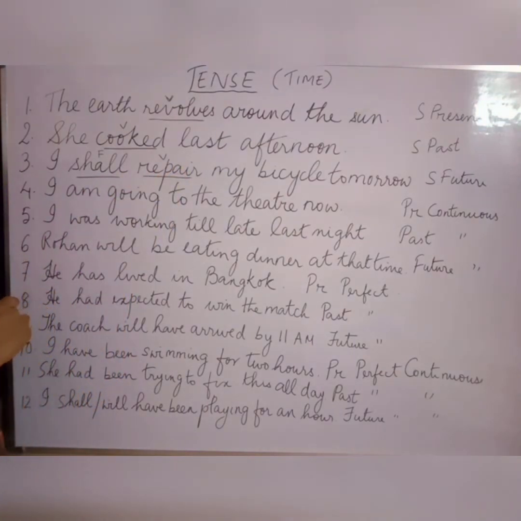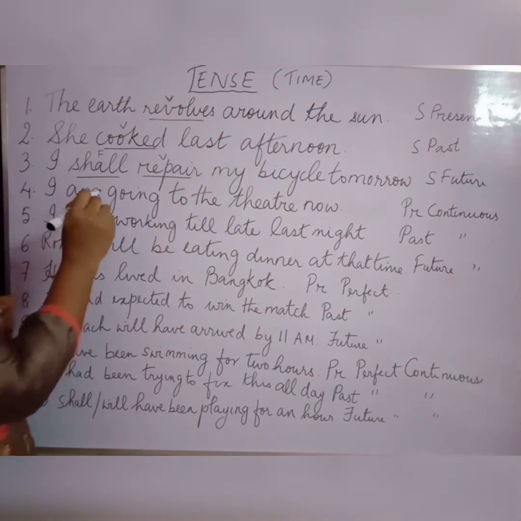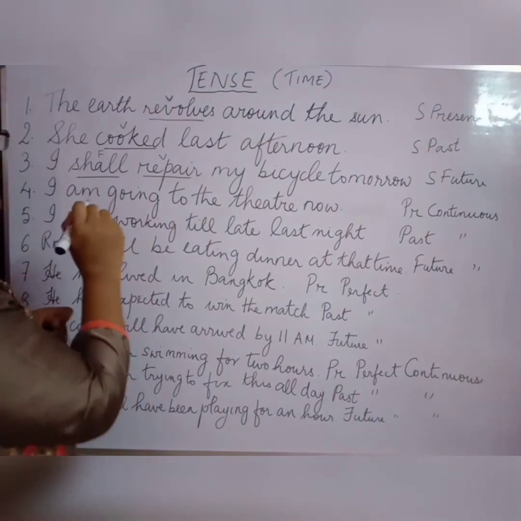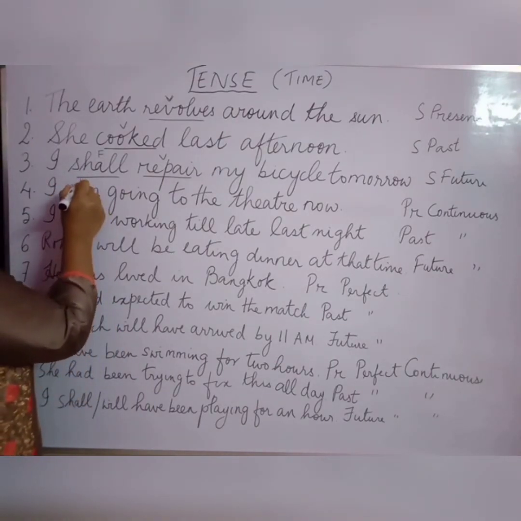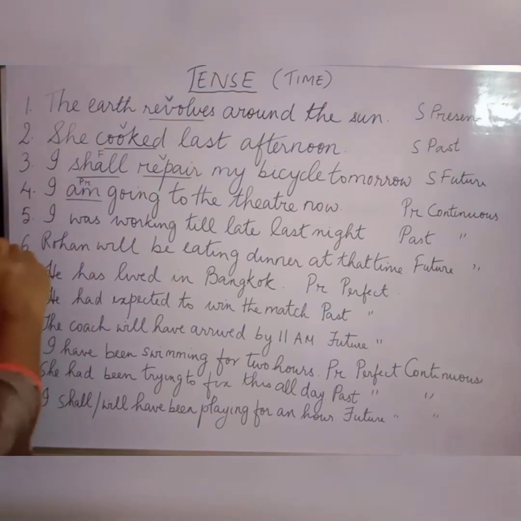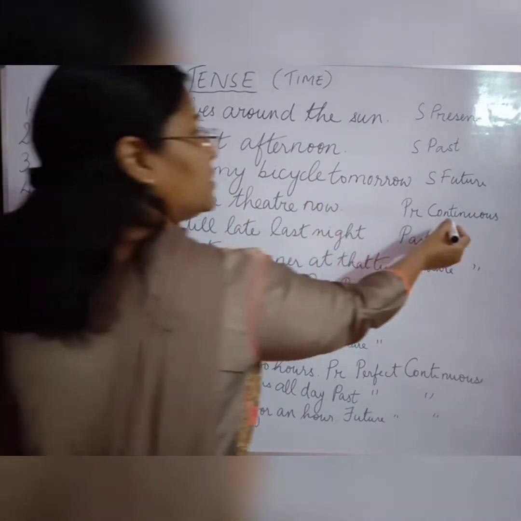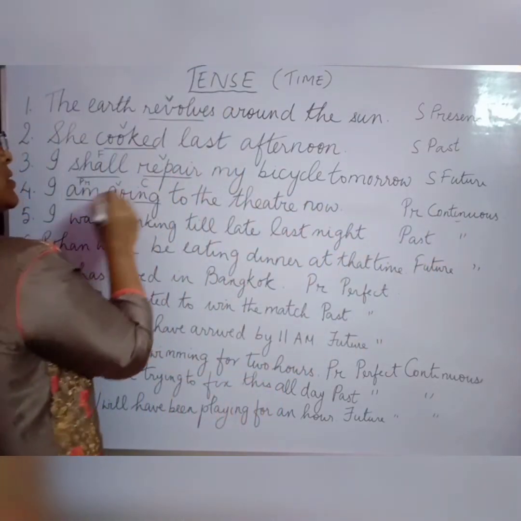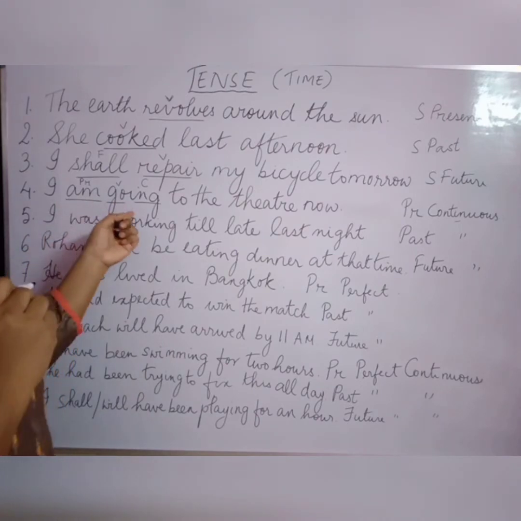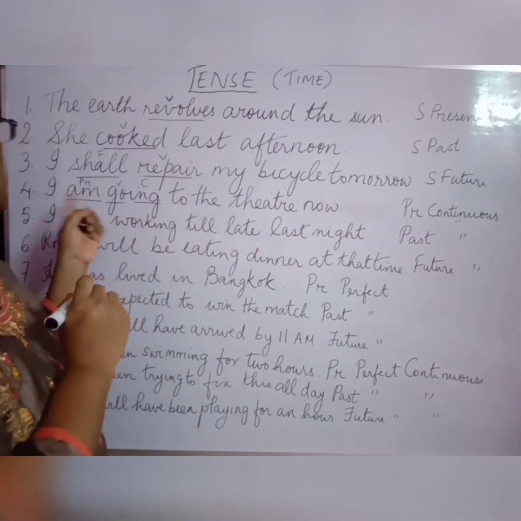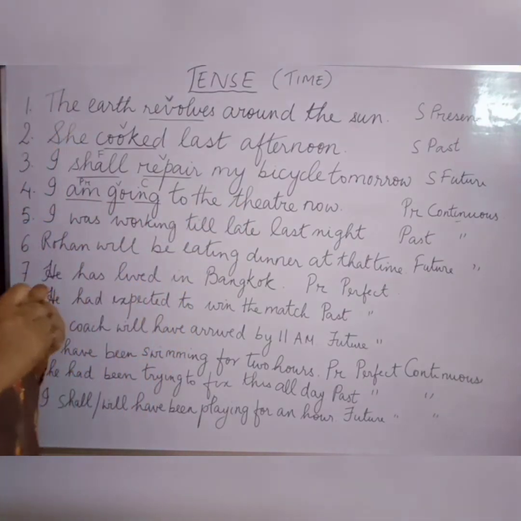I am going to the theater now. Now, I am. Is, are, am. You can remember, as I have discussed just now, that is, are, am are used in the present tense. Going, go is the verb here, and ing is the continuous form. So this sentence, I am going to the theater now, is in present continuous tense.